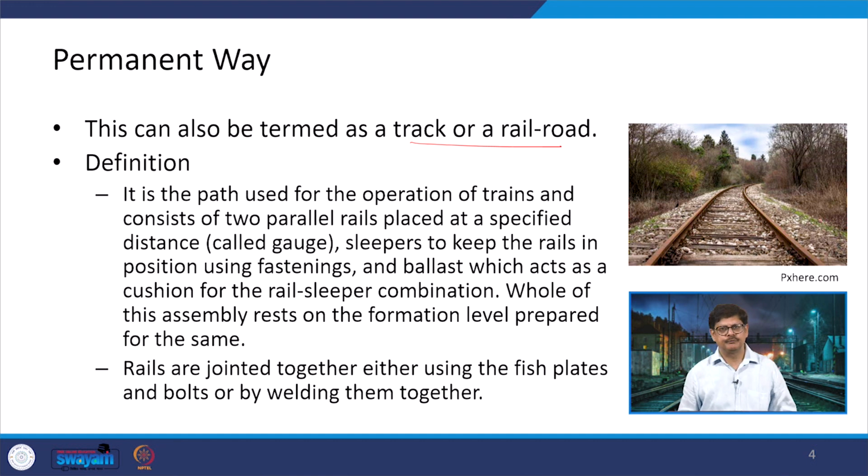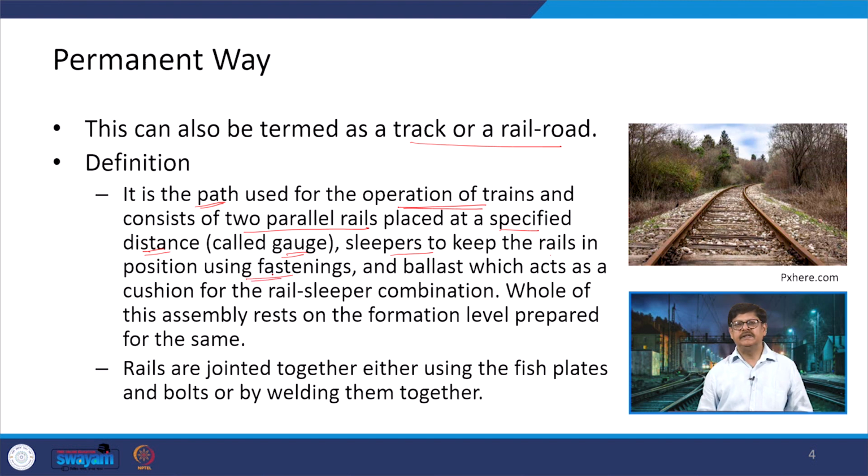How to define it? It is a path which is used for the operation of trains, and it consists of 2 parallel rails which are placed at a specified distance called gauge, and the sleepers which keep the rails in position using fastenings.